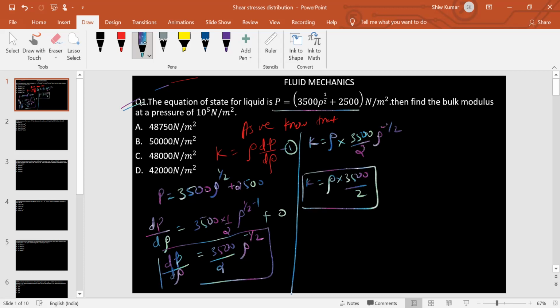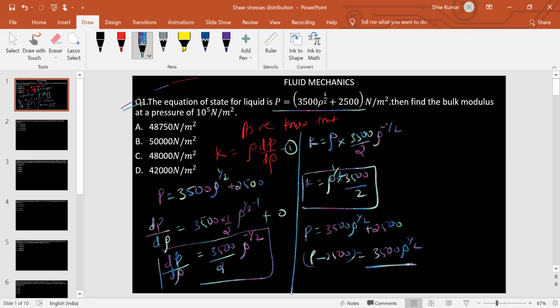So now we'll use this equation to find the density. P is equal to 3500 rho to the power 1 by 2 plus 2500, so P minus 2500 is equal to 3500 rho to the power 1 by 2.